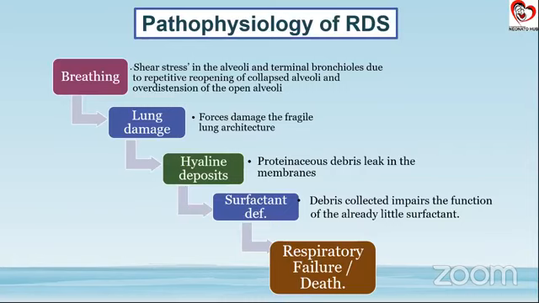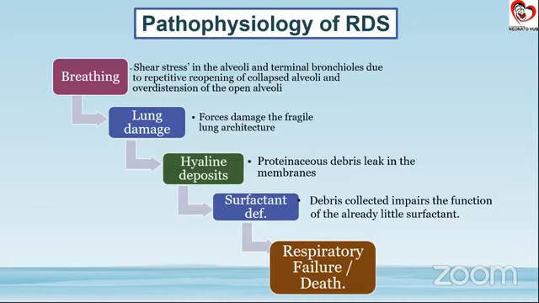So when a baby breathes, there is some shear stress in the alveoli and the terminal bronchioles, because as we said, there is atelectasis which happens because of the complete collapsibility of the alveoli and the opening of the alveoli. There is a shear stress which happens. Because of this shear stress, there is damage to the lung architecture, because the lung architecture by itself is very fragile in these newborn babies. Because of this damage, proteinaceous debris leaks into the membrane.